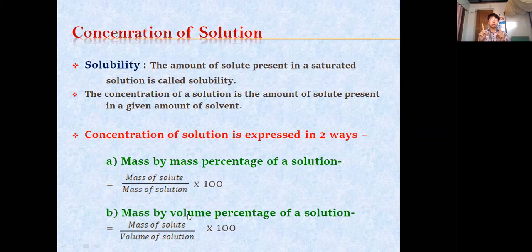When solute and solvent combine, then we get the solution. In the first case, it is mass by mass. In the second case, mass by volume. The numerator in both cases is mass of solute. In the denominator, in case of mass by mass, we take mass of the solution, and in case of mass by volume, we take volume of the solution.